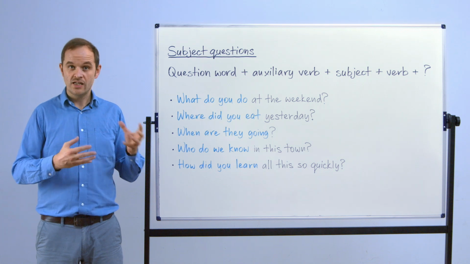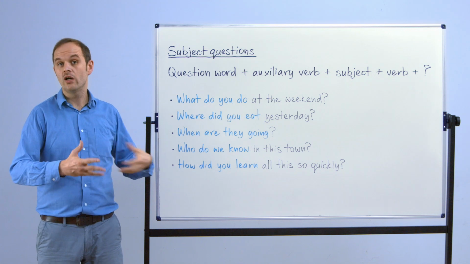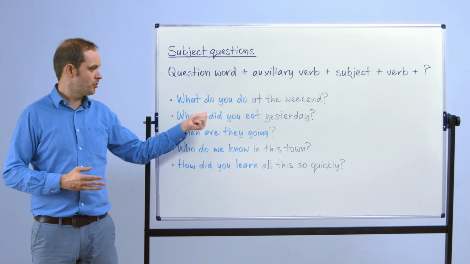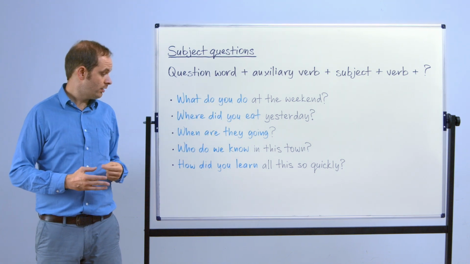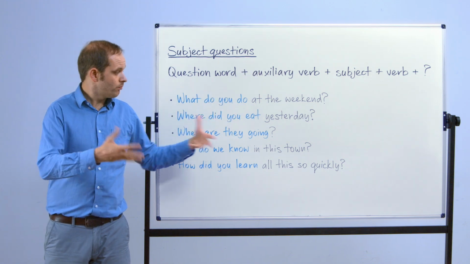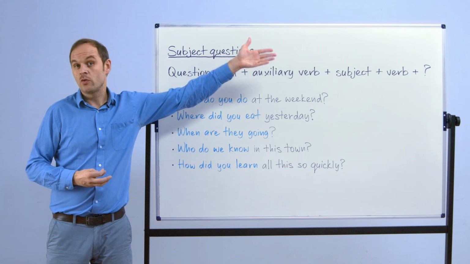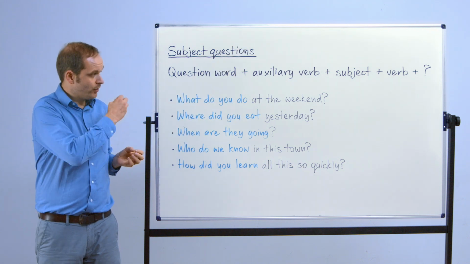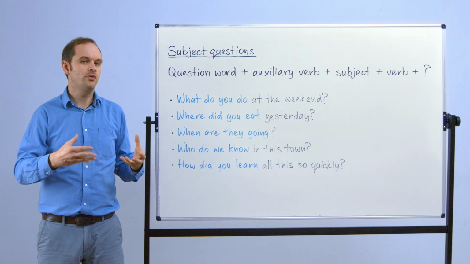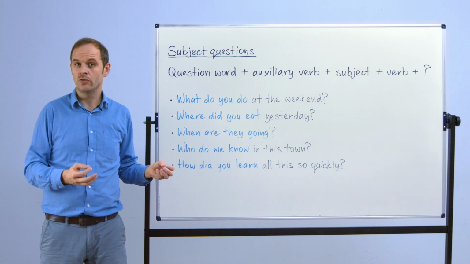Subject questions take this form. Question words, so that's what, where, when, who, why, how, for example, followed by an auxiliary verb, do or did in the past, are, followed by the subject, that is to say, what is the sentence about, and then the verb followed by the question mark. Now, the term subject question isn't too important. What is more important for you to worry about is the kind of answer you're looking for.